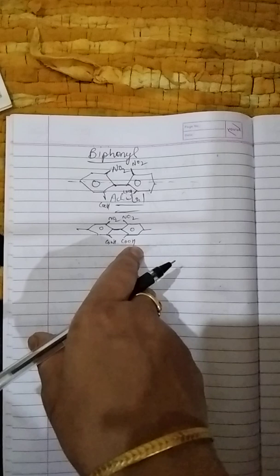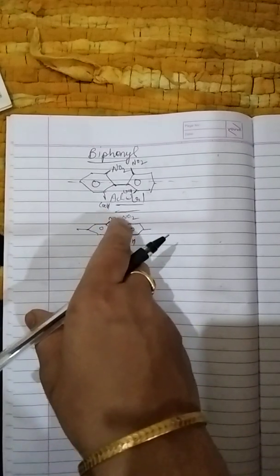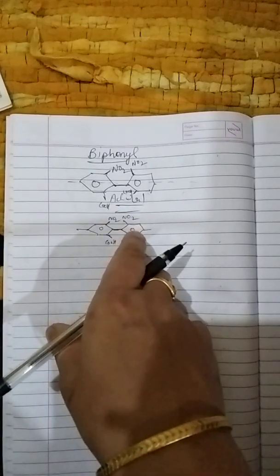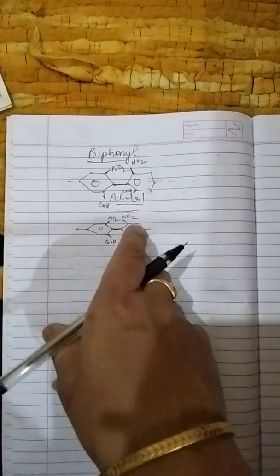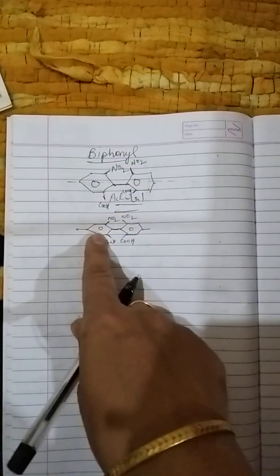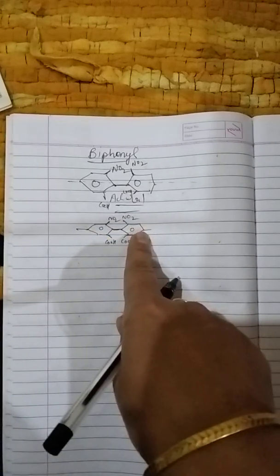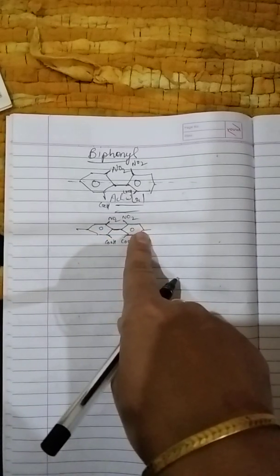Because now there will be repulsion between these two groups, and because of the repulsion, this one benzene ring, one phenyl ring, will undergo rotation. One remains stable on one plane, and the other will undergo rotation. So what will happen?